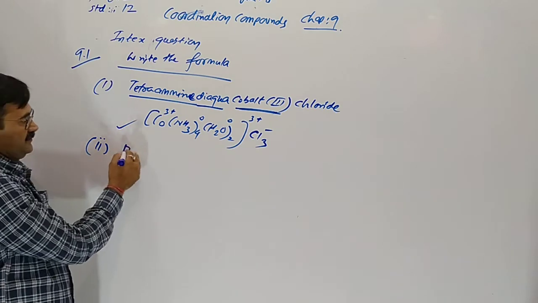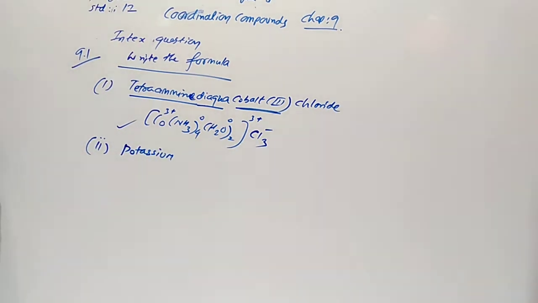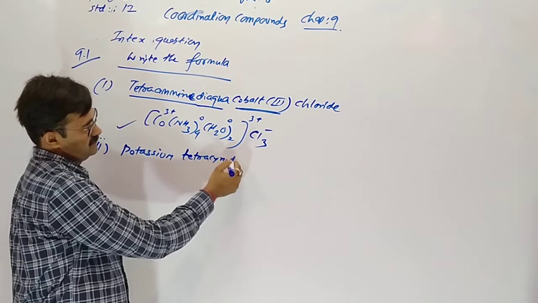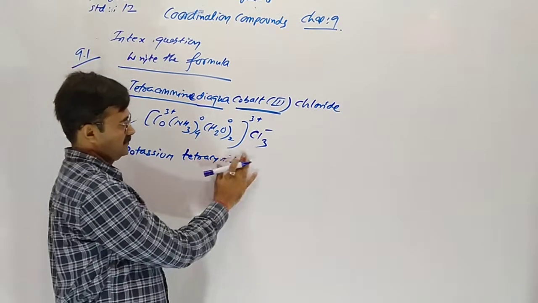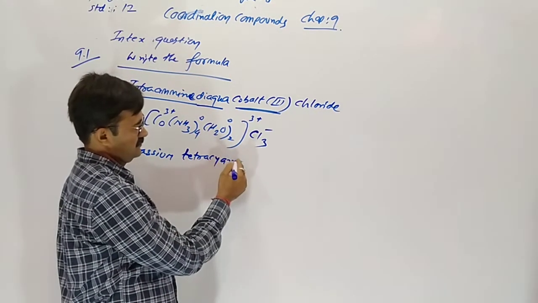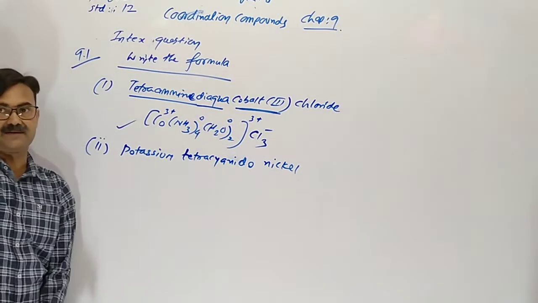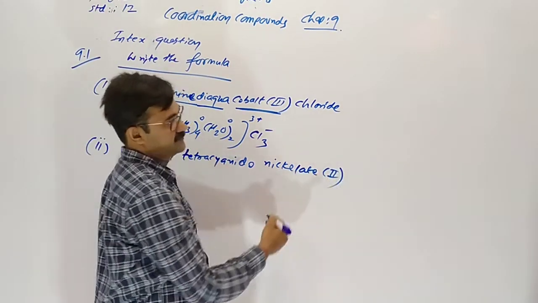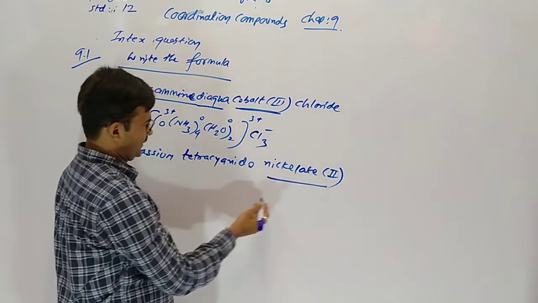Second: potassium tetracyanidonickelate(II). 2 is given, so we have to start with nickelate 2.